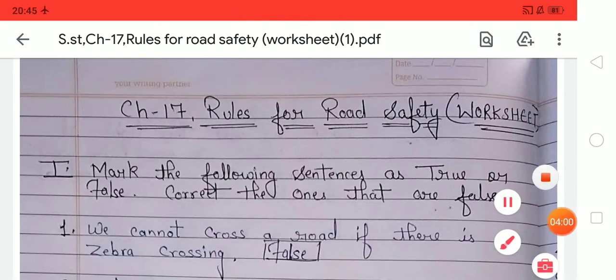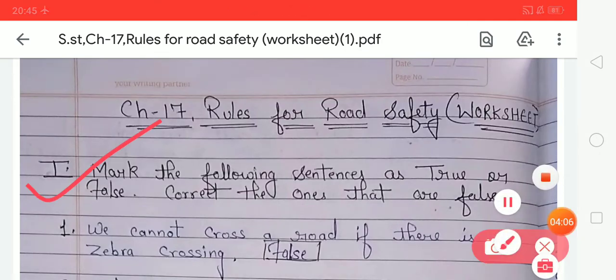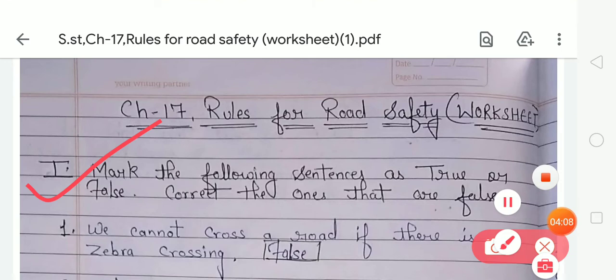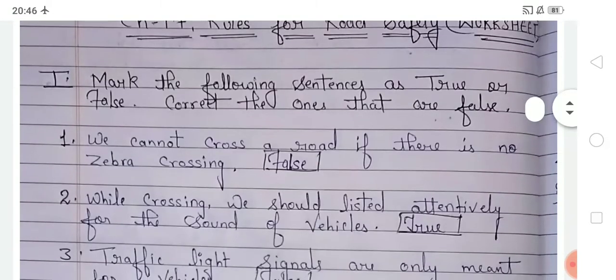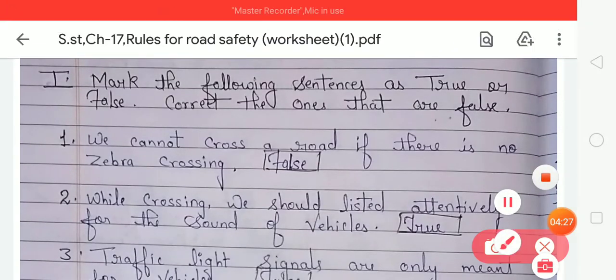Look at the first exercise. Mark the following sentences as true or false. It means in this exercise you have to give an answer according to the given statement. If the statement is right, then your answer will be true, and if the statement is wrong, then your answer will be false. So now look at the first statement.